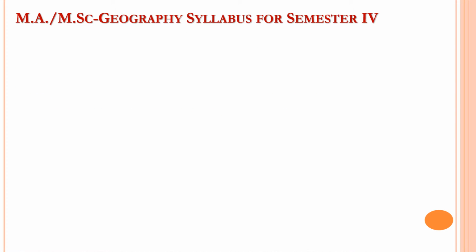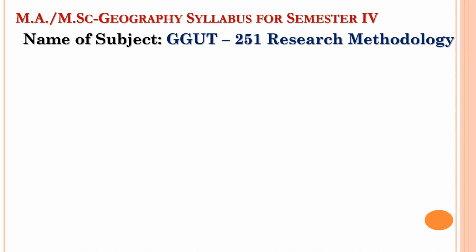Students, this is the MSc Geography syllabus for semester 4. The name of the subject is GGUT 251 Research Methodology.